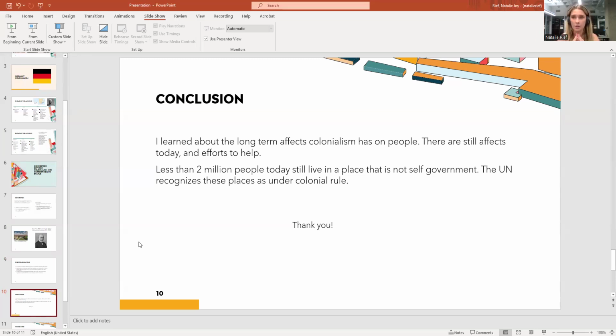And another fact that I thought was really interesting is that less than 2 million people today still live in a place that is not self-governing. So there's 2 million people in places that the UN recognizes as still under colonial rule. So that is something that I feel like people are working towards, and this still exists to this day. This is not gone. So if we're working towards the benefits, I feel like that would be great.